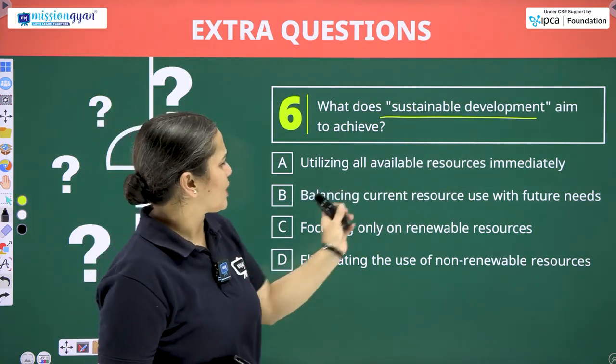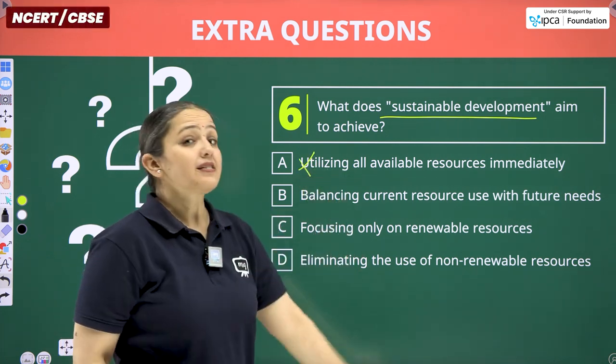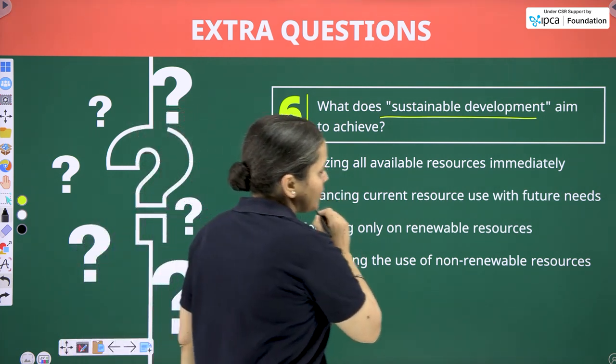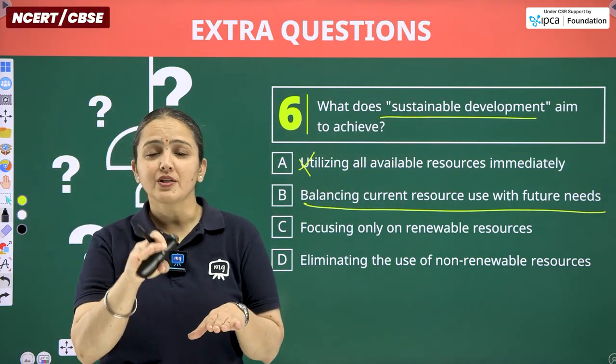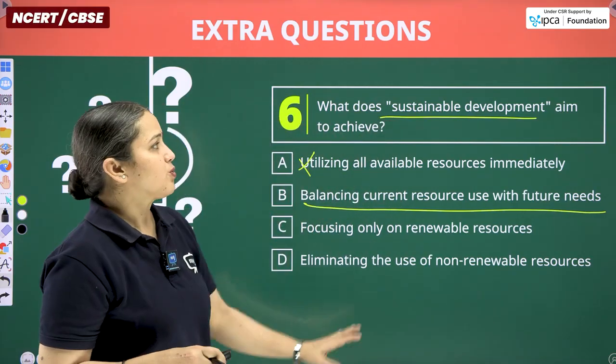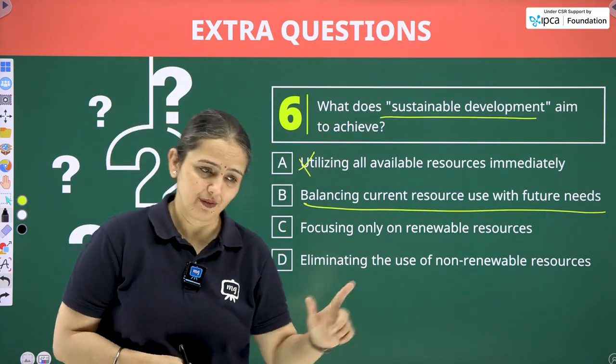So aim is to utilize all available resources, that goes for overuse, balancing current resource use with the future needs. It means we are balancing present and future. That is what calls for sustainable development's aim to achieve.